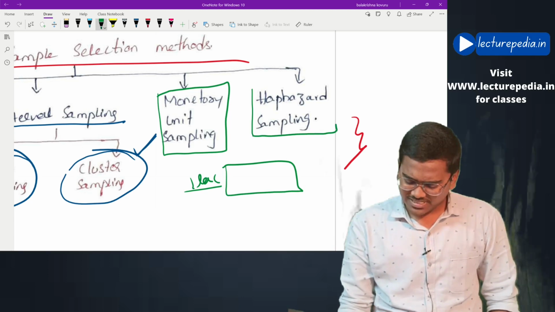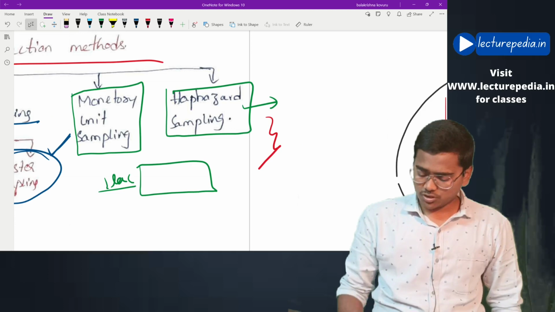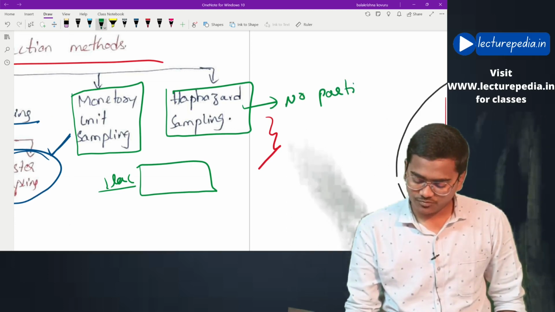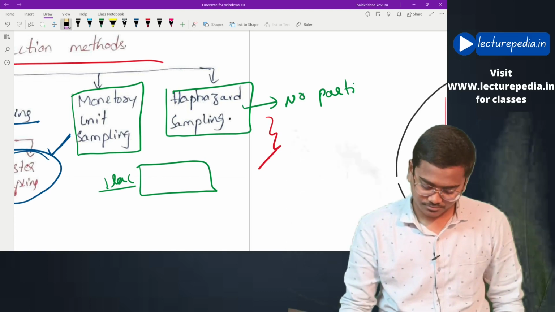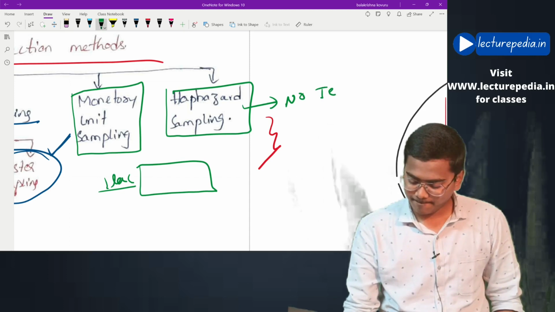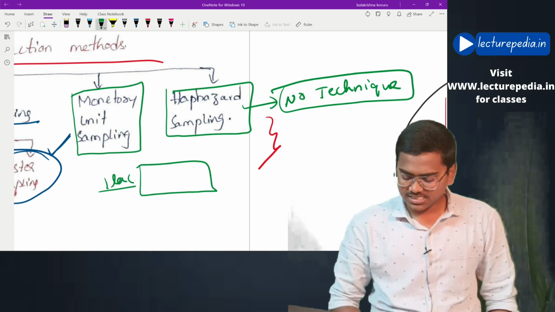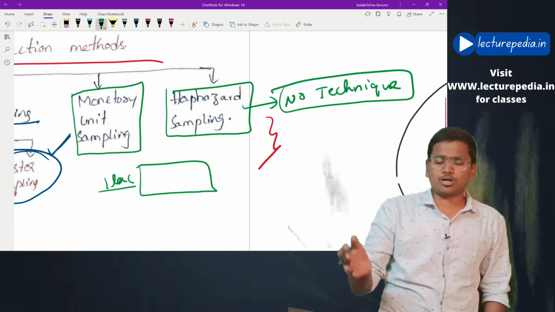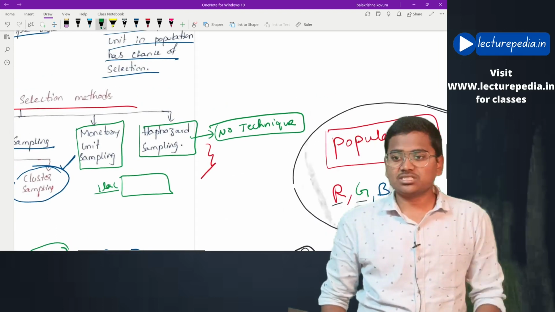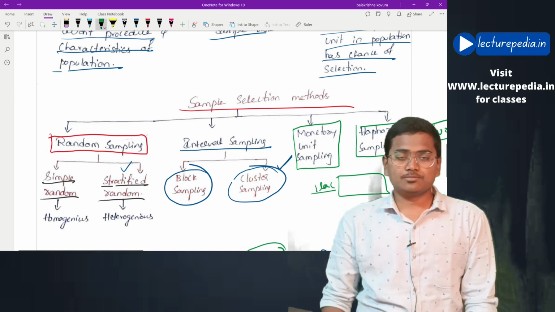Moving to haphazard sampling. Basically, haphazard sampling is a sampling in which no particular technique is followed. It is non-structured sampling where no technique for selection of items is followed. These are the sampling methods through which